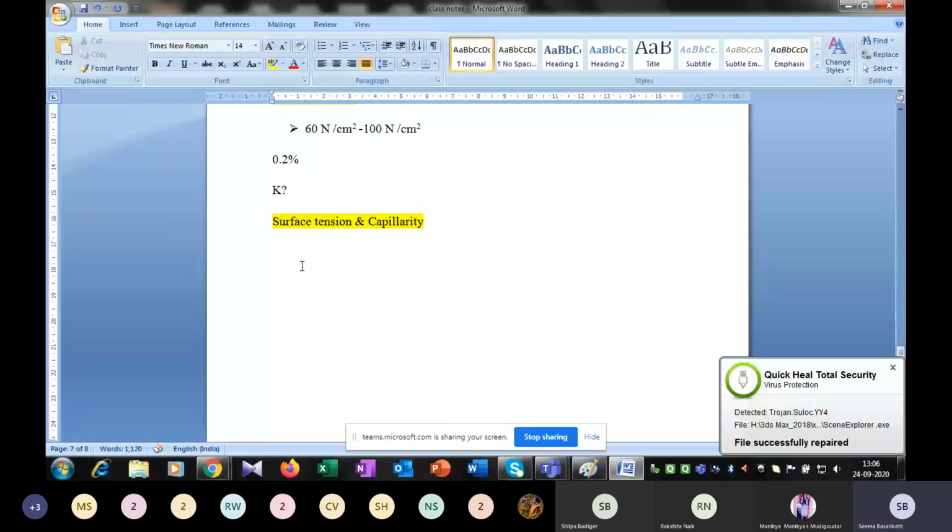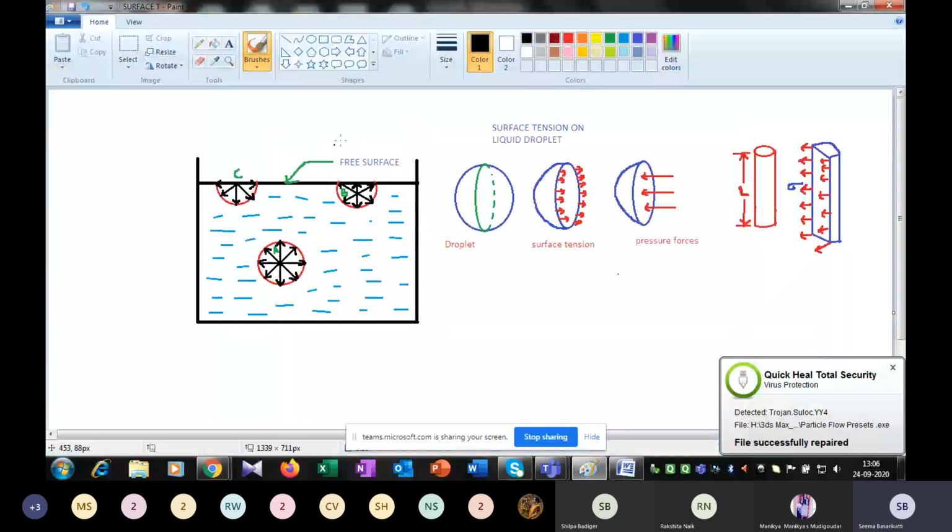So the meaning of this definition is, this is nothing but the surface tension. Surface tension is defined as a tensile force acting on a surface of a liquid. Any liquid you take, whether it is river water, water stored in a tank, or water flowing in a channel, any fluid it may be. On that surface of the fluid, a thin layer is generated, and that layer is called the surface tension.